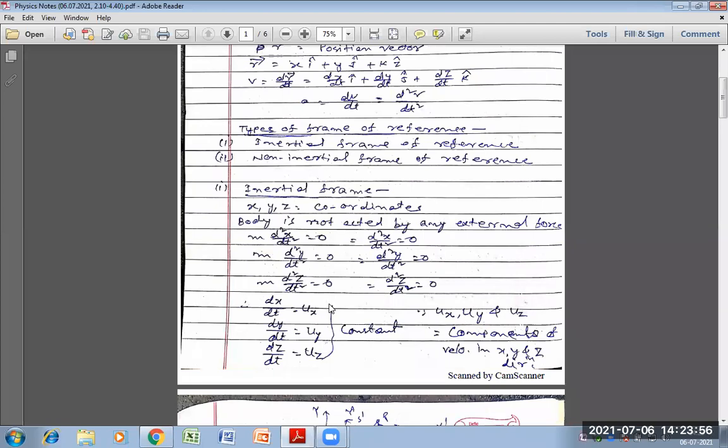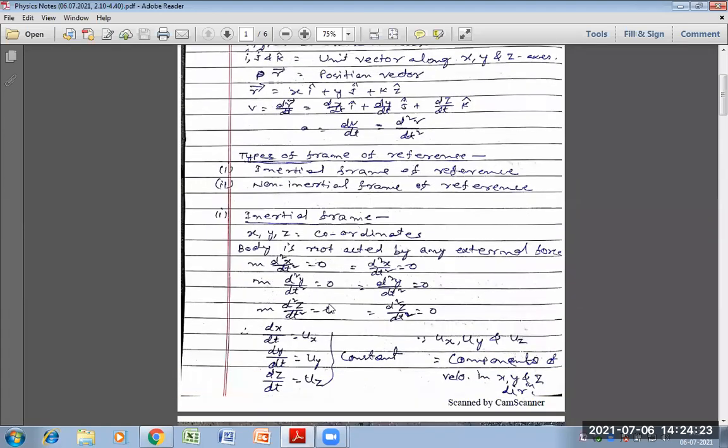For the y axis, m d square y by dt square is equal to 0. Similarly, for the z axis, m d square z divided by dt square is equal to 0. This gives dx by dt is equal to ux, uy and uz. ux, uy and uz are the components of velocity along the x, y and z axes.